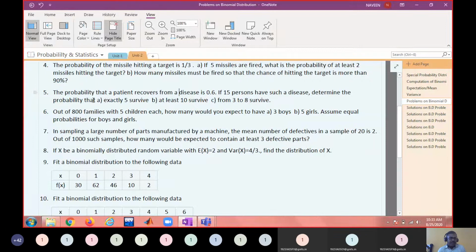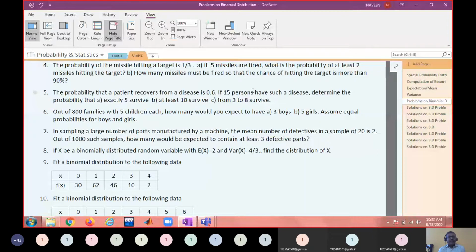It is all about patient recovery, right? So how do you define your random variable? X equals the number of patients recovered from corona disease, right? So that may vary from 0 to 15. Maximum is 15. No person may survive or all persons may survive. So the number of recoveries may range from 0 to 15. So the only thing is whether these patients are independent or not. That's the only point you have to think.